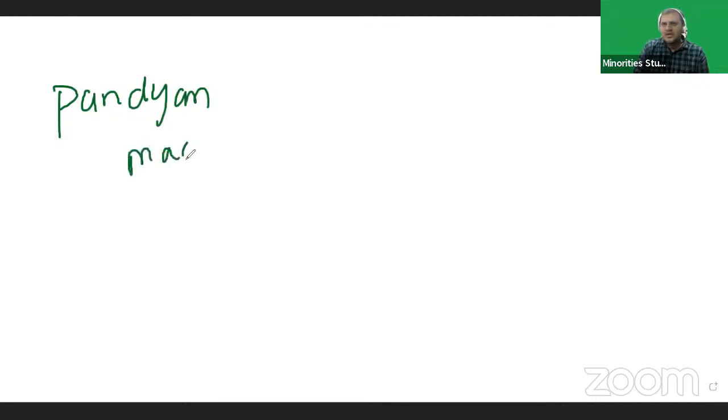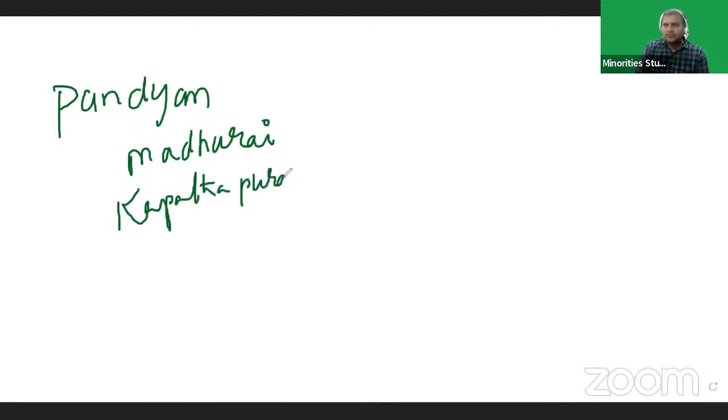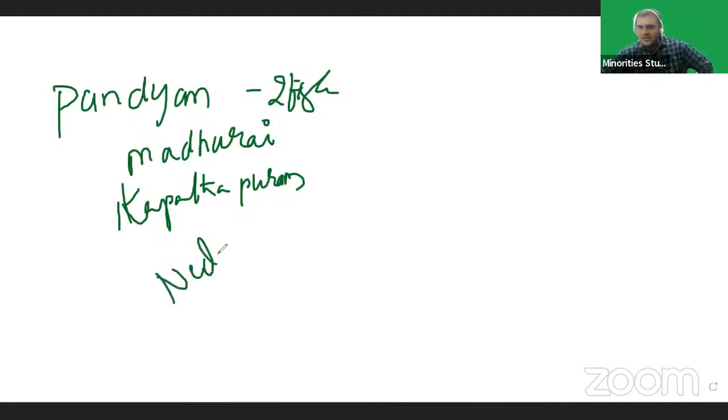And the last kingdom was Pandyans. Pandyans ruled from Madurai, and their second capital was Korkai. Pandyan royal emblem, two fish. Pandyan greatest ruler was Nedunjeliyan. Nedunjeliyan was the ruler of the Pandyan dynasty.